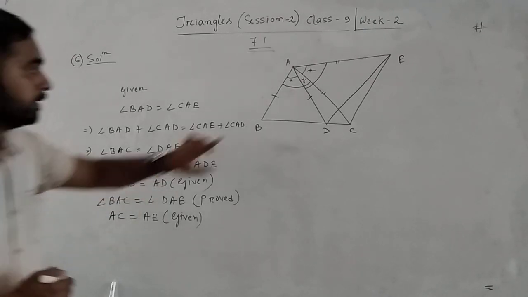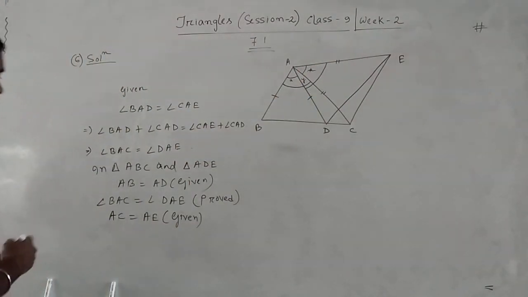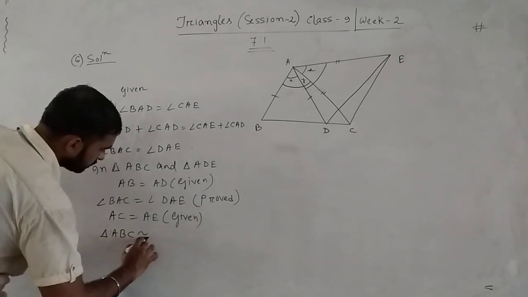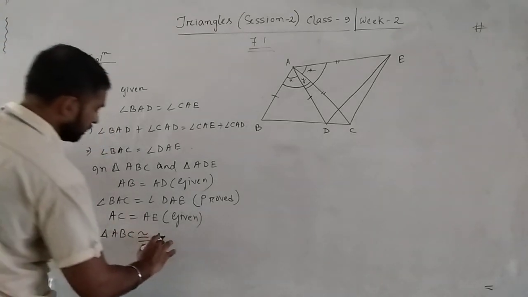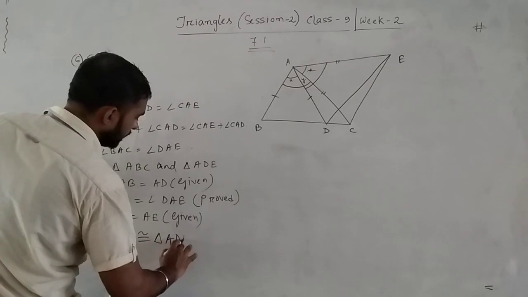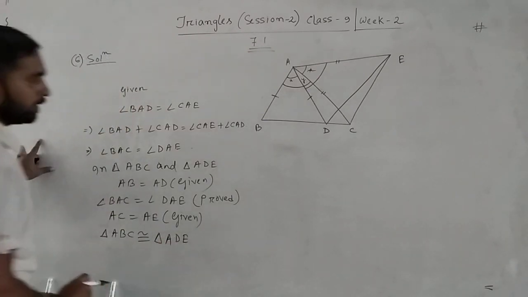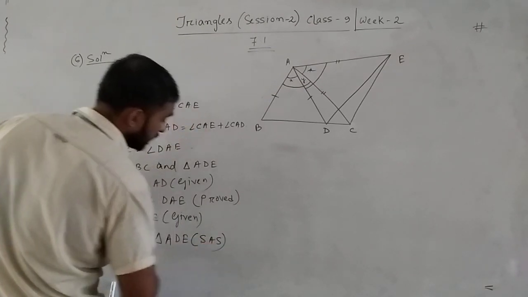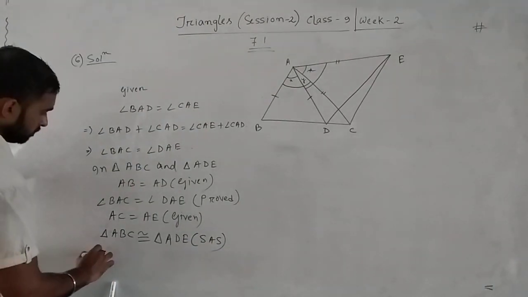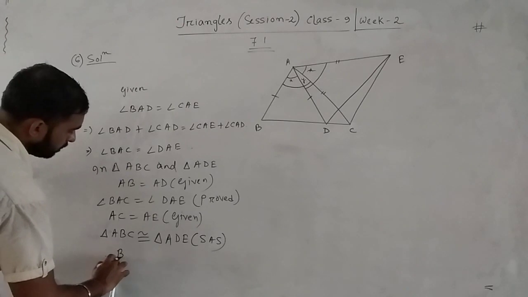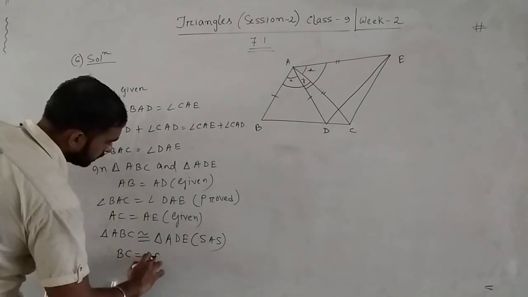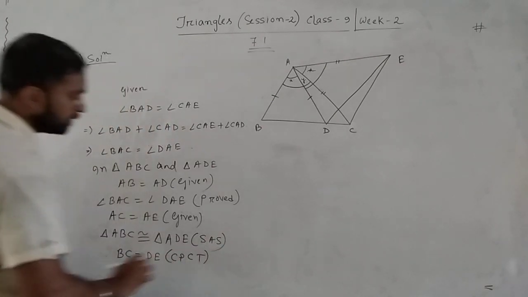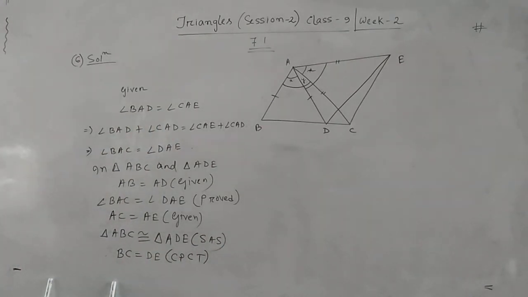AC equal to AE. So triangle ABC is congruent to triangle ADE by side angle side, SAS. Therefore, BC equal to DE by CPCT. Done.